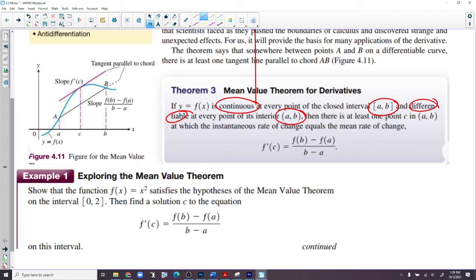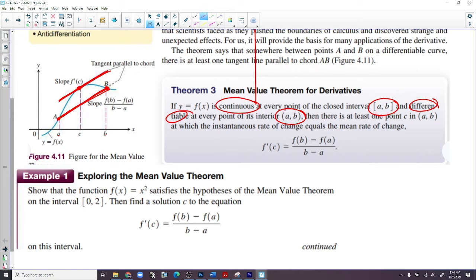Now, what does that mean? There's a couple ways to approach this. One is graphically. If we have a continuous function that is differentiable from A to B, we have the slope of the secant line here. There's guaranteed to be a place where the slope of the tangent line is the same. In other words, these are parallel. It's guaranteed. If it's not continuous or not differentiable in the interval, it may still happen, but it's just not guaranteed.